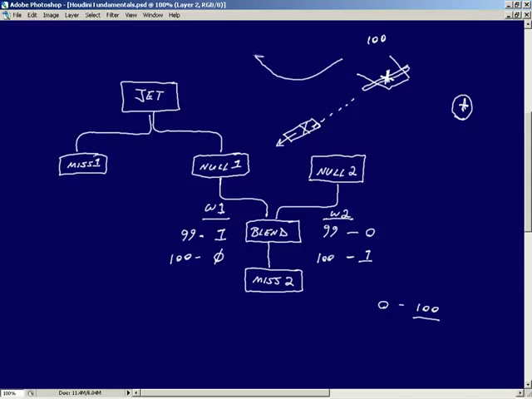The plane is free to continue on. It can bank out of the way. It can do whatever. It's shot off its missiles. It's going to head back to the base. So this animation applied to our jet has no effect whatsoever on the missile now, because the missile at this point is only listening to null number 2. And if you notice, null number 2 at no time listens to anything coming from the jet. He stands out there on his own, so we can just simply keyframe that.